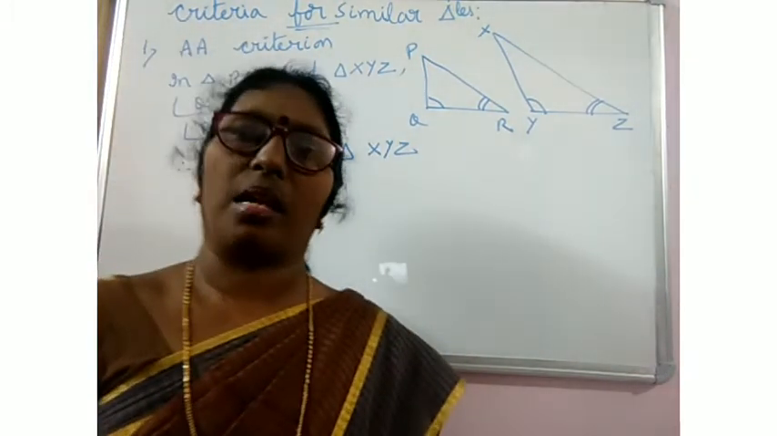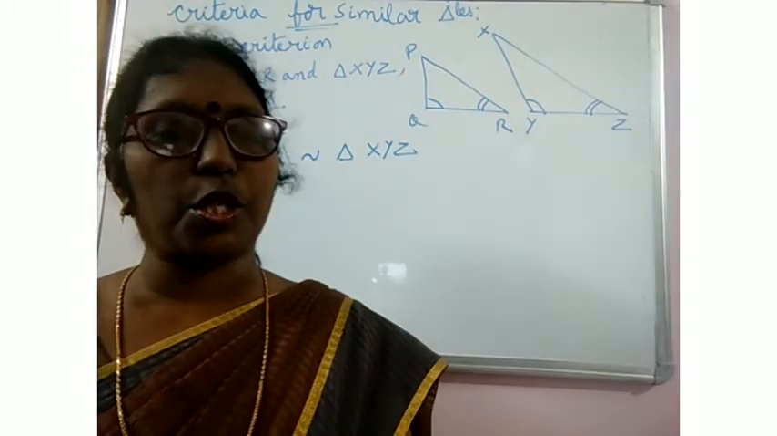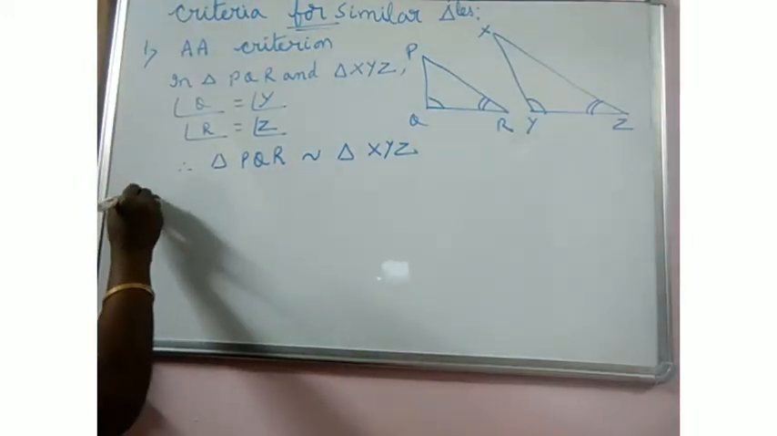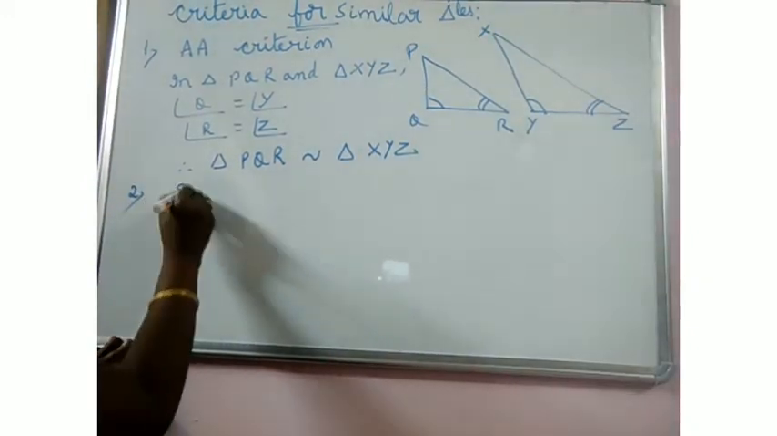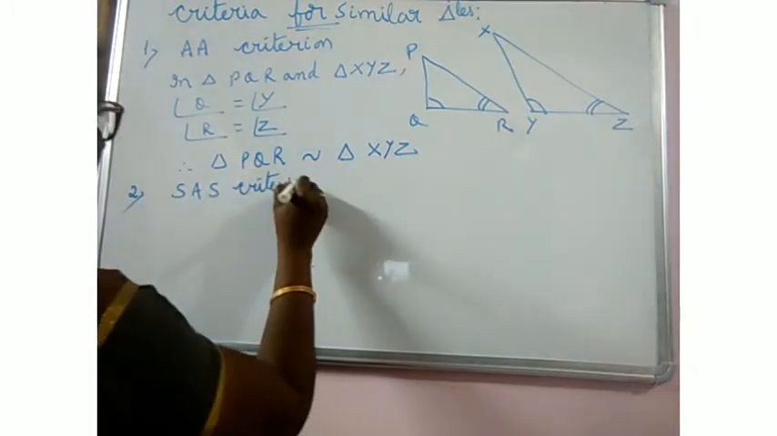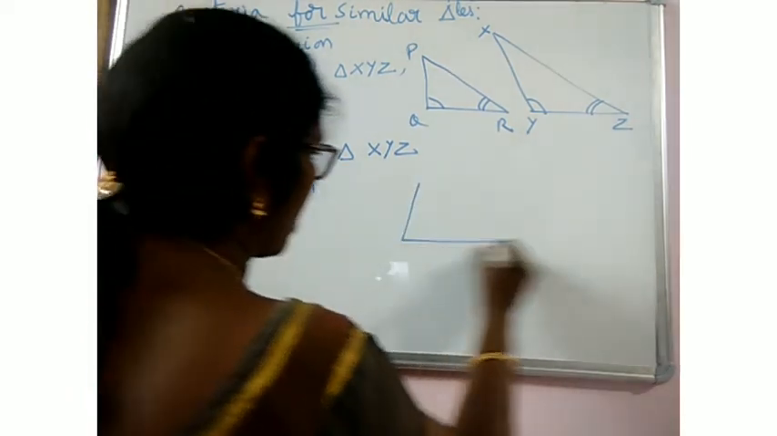And you know that once two triangles are similar, the corresponding sides are proportional to each other. Okay. Next, second one, SAS criterion. What is SAS criterion? Side angle side. Okay.